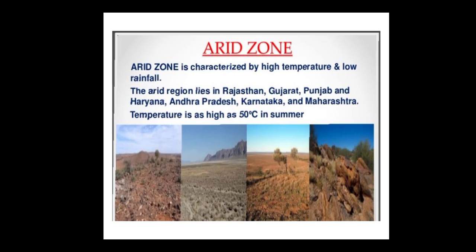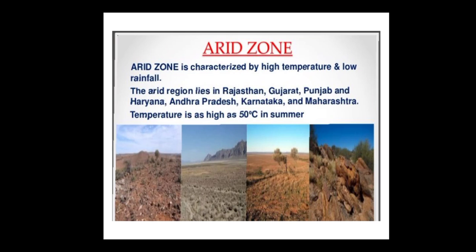Now we continue with part 2, arid zone. Arid zone is characterized by high temperature and low rainfall. The arid regions are in Rajasthan, Gujarat, Punjab, Haryana, Andhra Pradesh, Karnataka, Maharashtra. The temperature is as high as 50 degrees in summer.